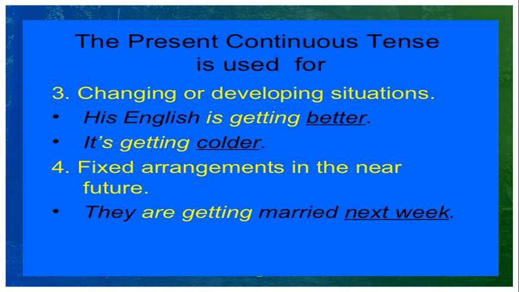The present continuous tense is used for changing or developing situations. His English is getting better. It's getting colder. Next, we are using this present continuous for fixed arrangements in the near future. They are getting married next week. Actually, next week is future, but we are using present continuous tense. So we are using present continuous tense for fixed arrangements in the near future.